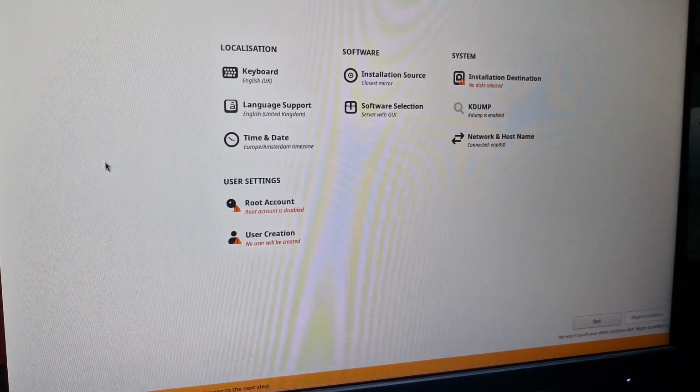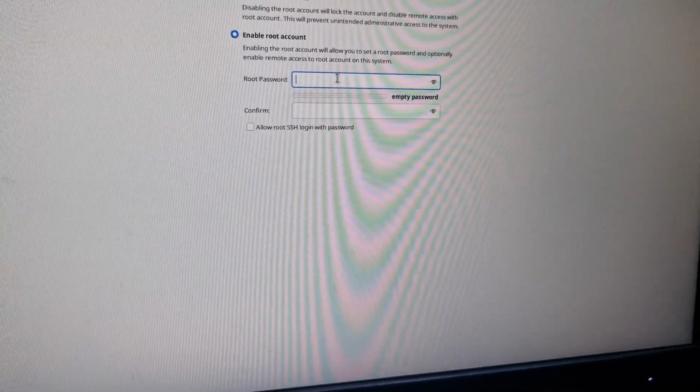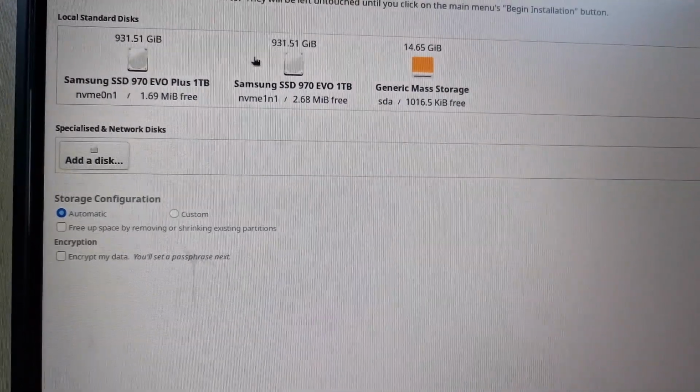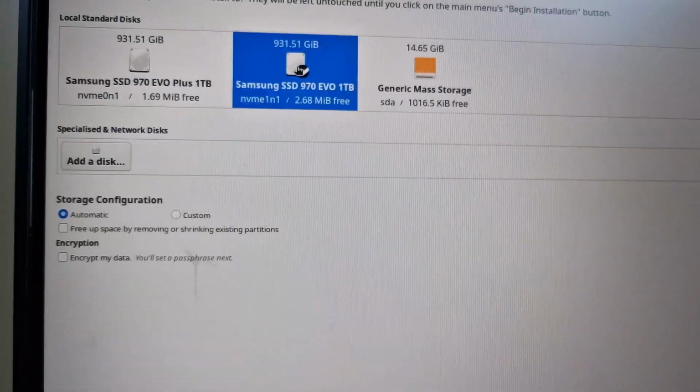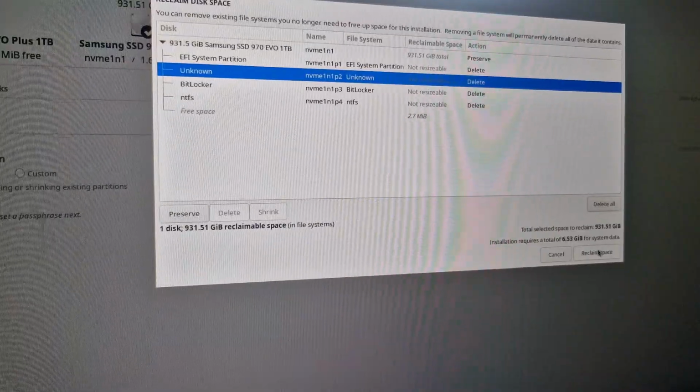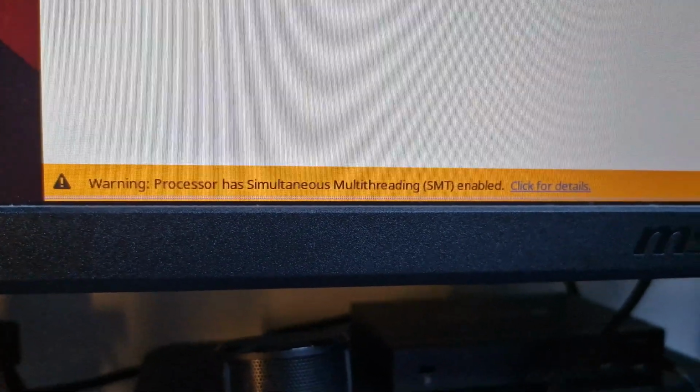So let's see, root account is disabled. Enable. Okay, I'll be back. Then we have my drives right here, and I would like to install it on this one, the oldest one. So I'm just going to delete all of this and then reclaim. And then I'm getting this warning right here.